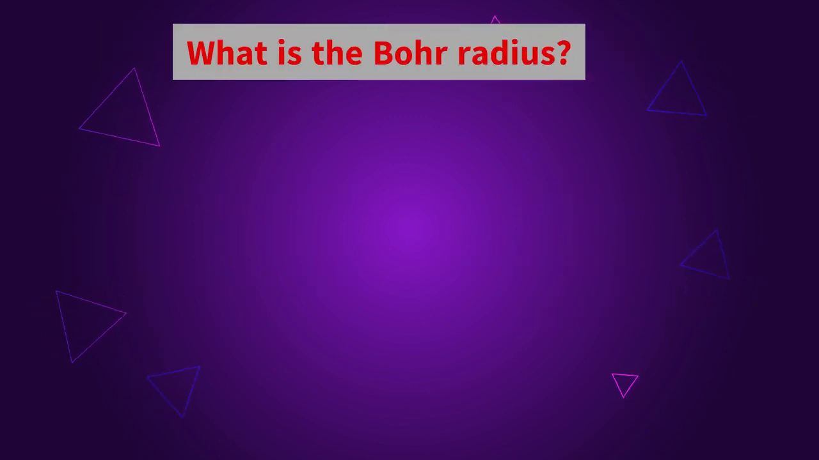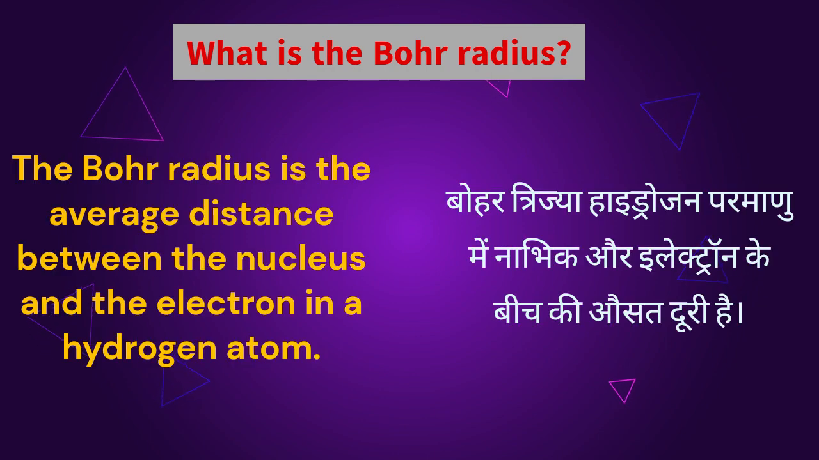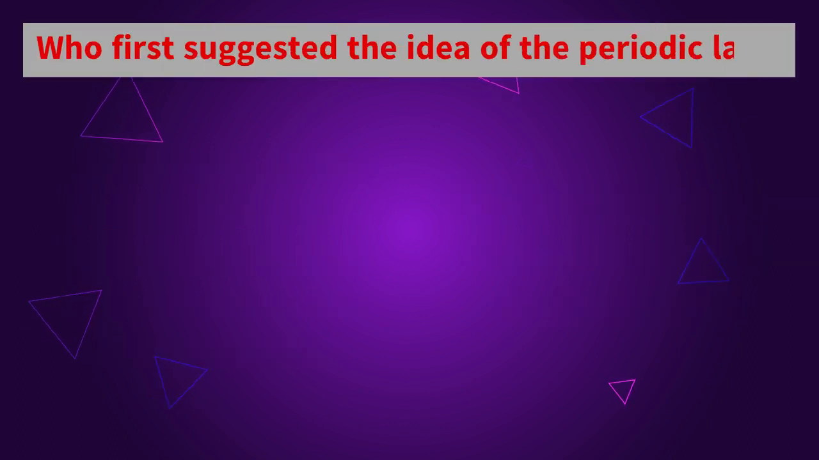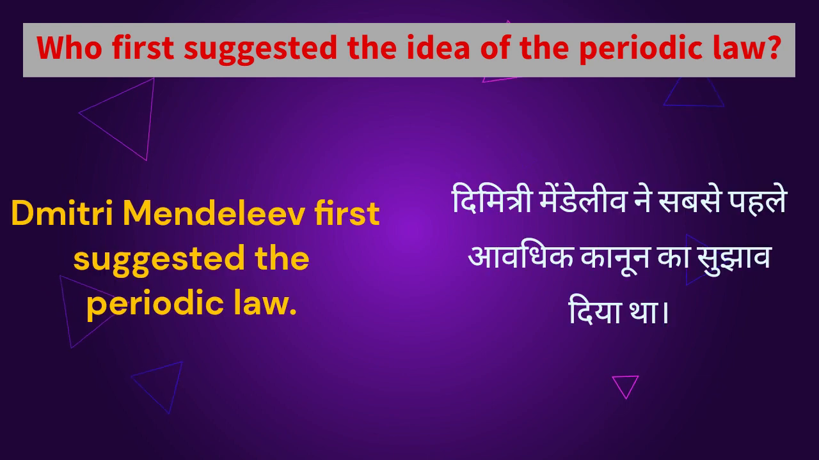What is the Bohr radius? The Bohr radius is the average distance between the nucleus and the electron in a hydrogen atom. Who first suggested the idea of the periodic law? Dmitry Mendeleev first suggested the periodic law.